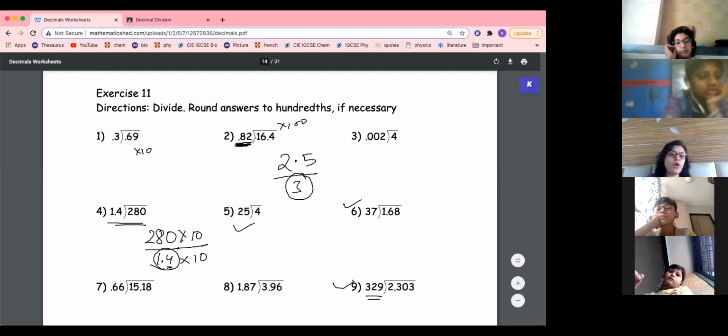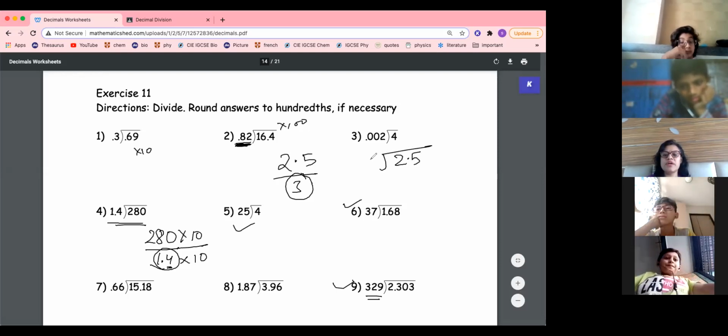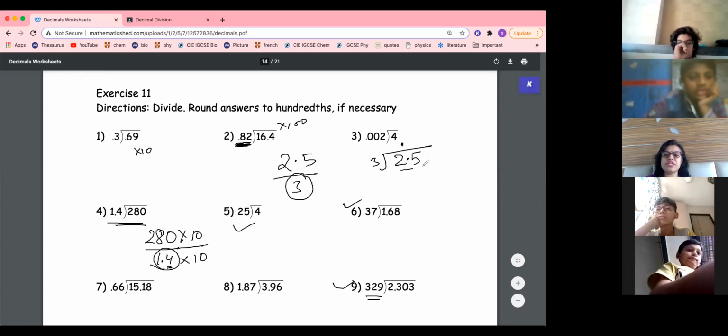Everything depends on this decimal, the divisor. Here you will just divide like this. 2.5 you will take and divide by 3. Now 2 doesn't go, so the decimal is there. So you'll put a decimal. It is 4.